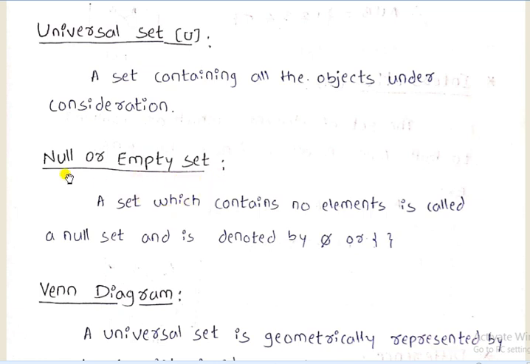The words null or empty themselves give the meaning. A set which contains no elements or no members is said to be a null set or empty set, and is denoted by phi or by using flower brackets.